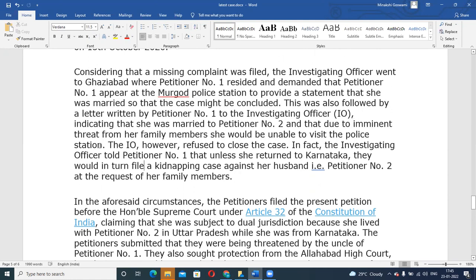But this investigating officer refused to close this case. In fact, he told Lakshmi Bai that unless you return to Karnataka and give your statement, we will file a kidnapping case against your husband Santosh, that he has kidnapped you. And your family members have requested it, so I will do that. So you need to come to Karnataka and give your statement so that I can close the case. Even after she wrote a letter and informed about it.